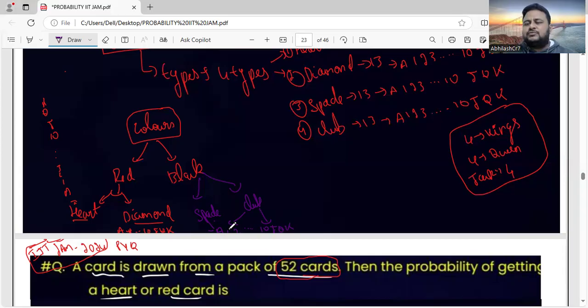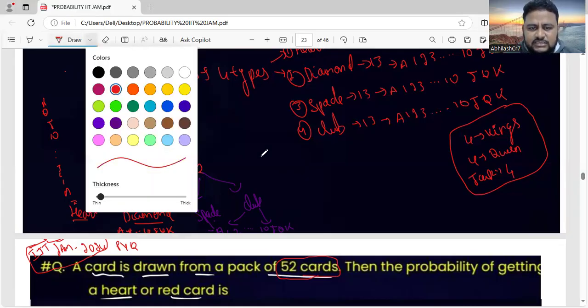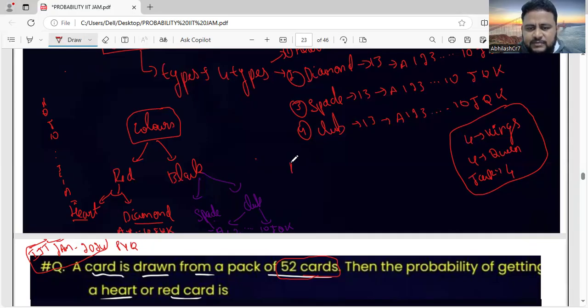So, if I ask you, how many red cards are there? Based on this question, you will gain some knowledge about cards. How many red cards are there? It is heart plus diamond, which is 26 cards.